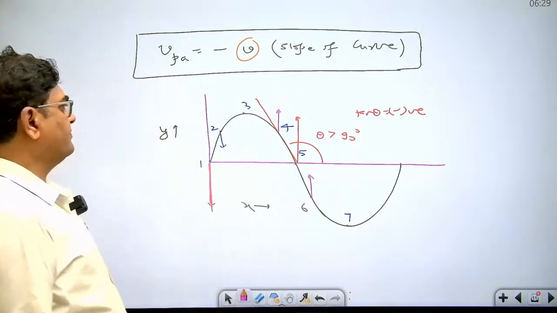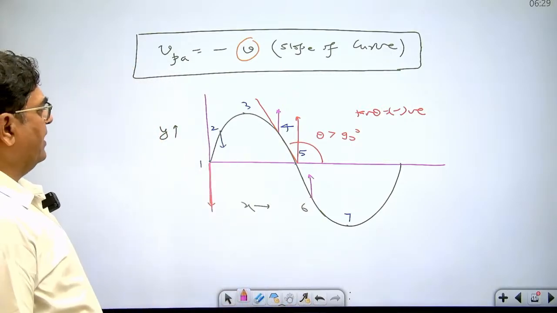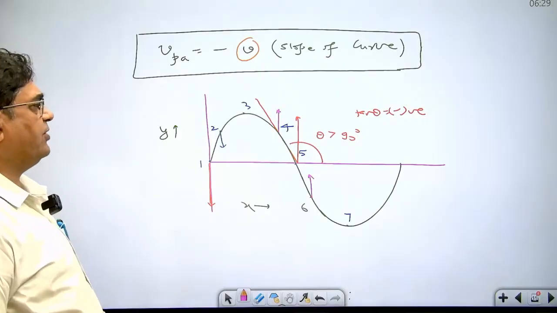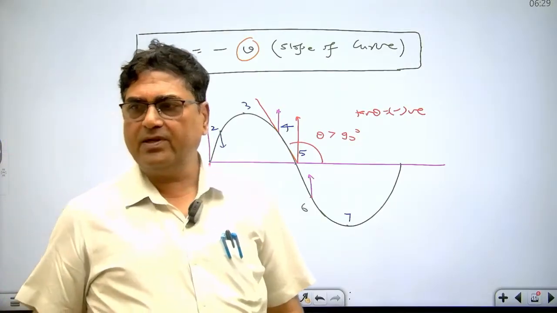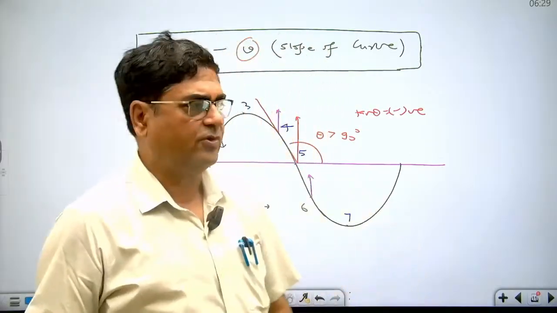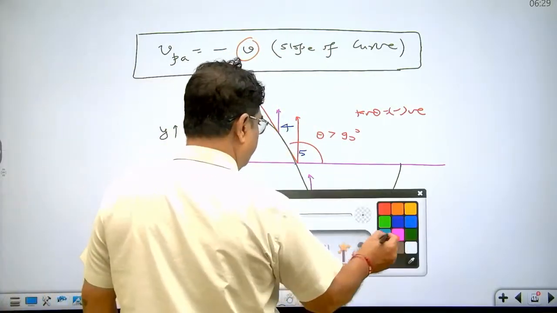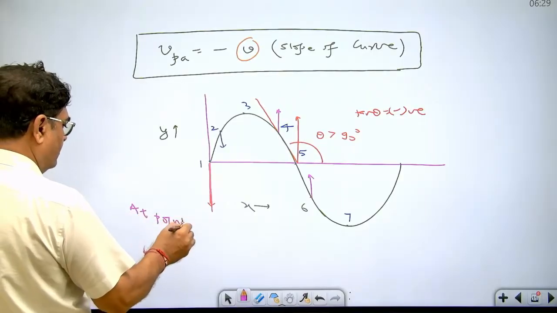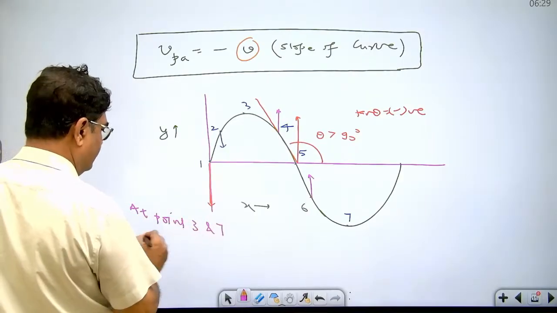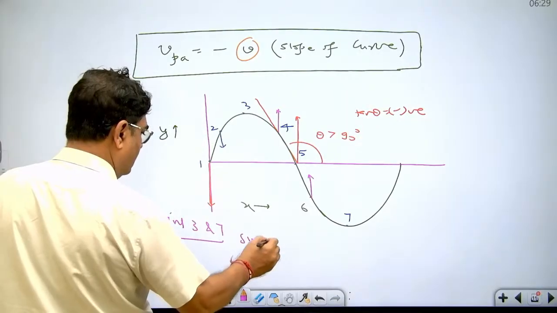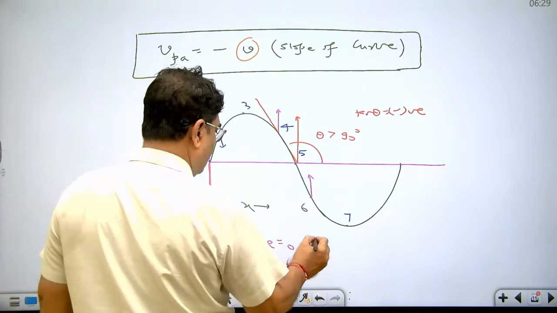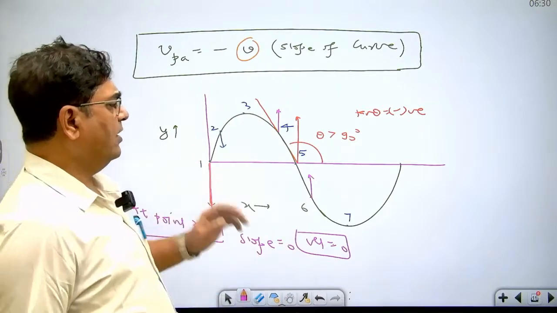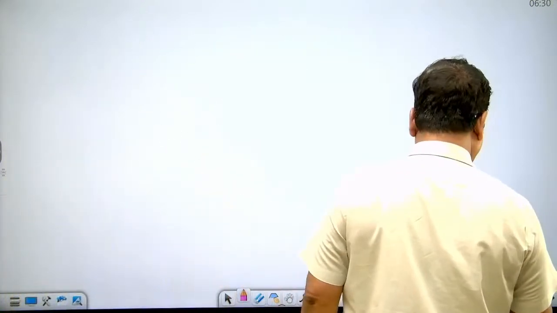And what about speed of particle at point number 3 and point number 7? At point number 3 and point number 7, slope is 0. Dear student, at point 3 and point 7, slope is 0, so velocity is also 0. Okay. Now we are again differentiating the given equations.